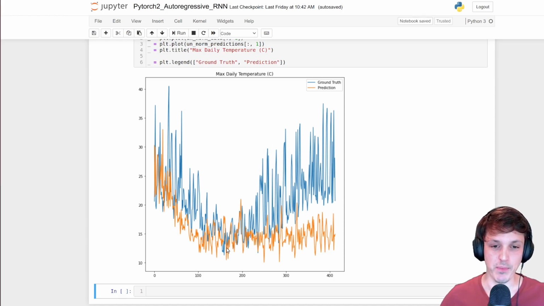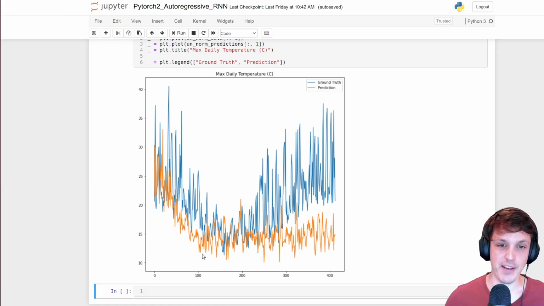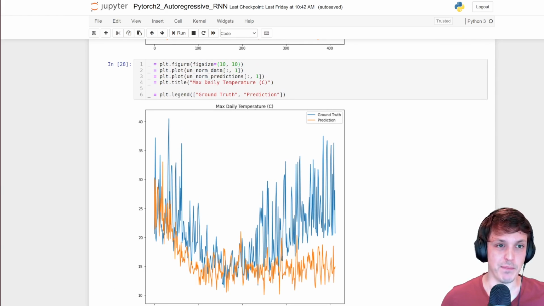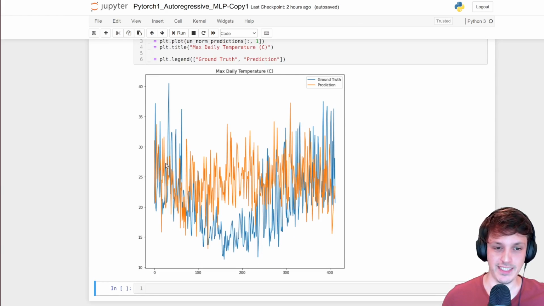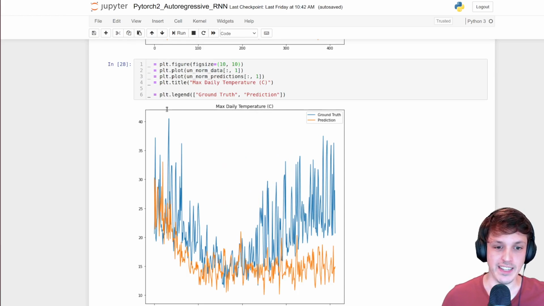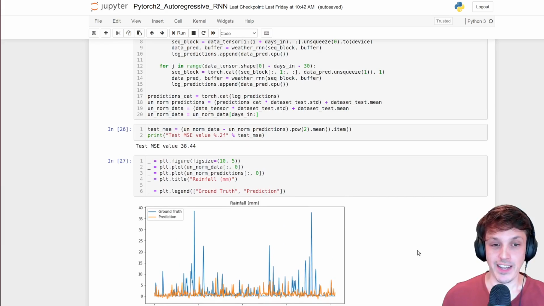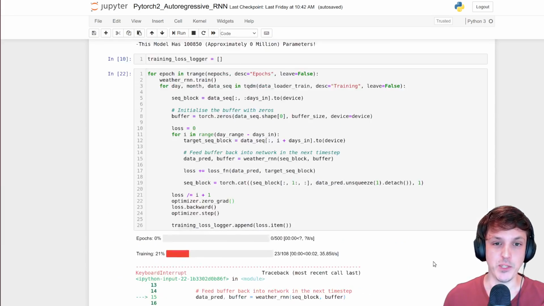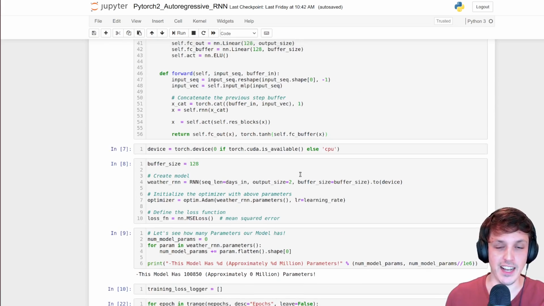But again, we're only training with this short 30-day sequence, so to expect it to be able to predict really far into the future after only training for 30 days is maybe a bit of a stretch there. But yeah, it's performing a lot better now if we compare back to our previous ones where it kind of followed a pattern but didn't really. Now you can sort of more definitely see the pattern of the temperature dropping and starting to come up there. So it has that buffer summary of all the previous days. So what we're going to try and look at in the next video is ways to improve this recurrent architecture.